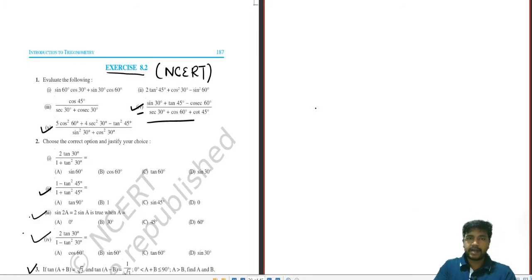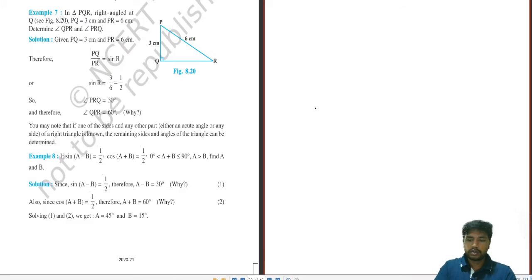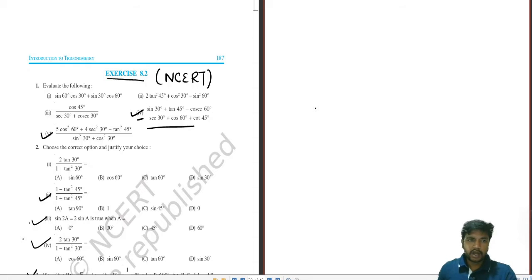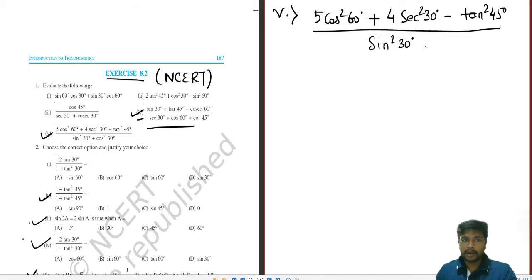Okay? So we have a blank page again. So we can solve it from the start so that we don't have to rush up and down. Look for the sum number 5. 5 cos square 60 degree plus 4 sec square 30 degree minus tan square 45. See how I am reading it? You have to read it directly like that. Sin square 30 plus cos square 30.